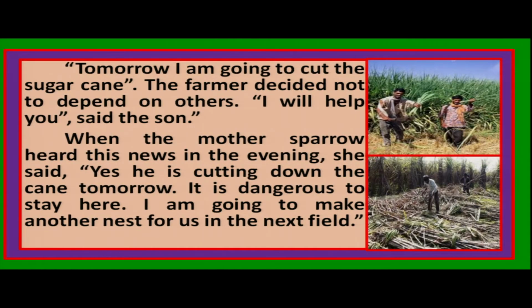When the mother sparrow heard this news in the evening from the little sparrows, she said, yes, he is cutting down the trees, the sugar canes tomorrow. It is dangerous to stay here. I am going to make another nest for us in the next field. So mind your children. So what happened? When the mother sparrow heard that the farmer will cut down the sugarcane himself, she said, it is certain, tomorrow he is going to cut down. So you listen to the story, now you look at the story, and again you listen to me.